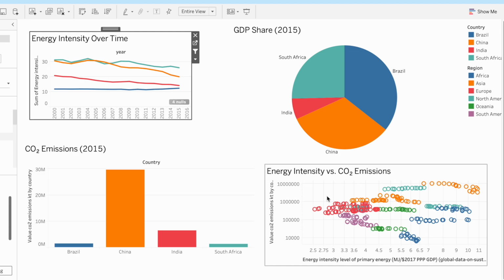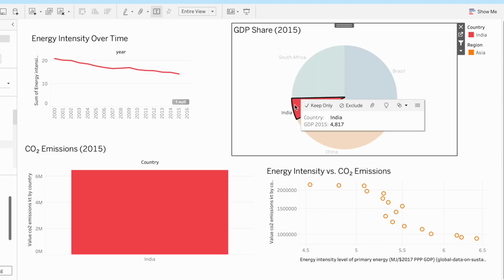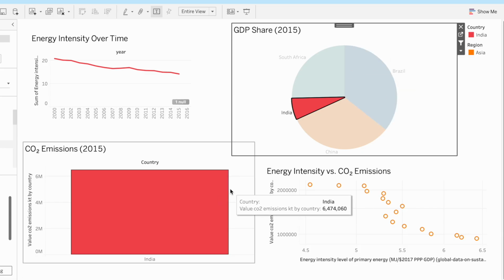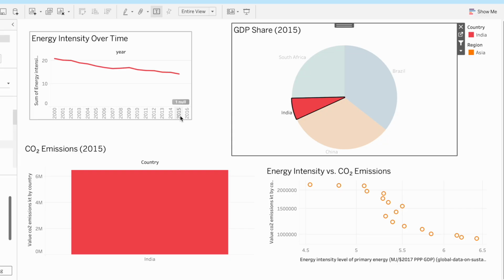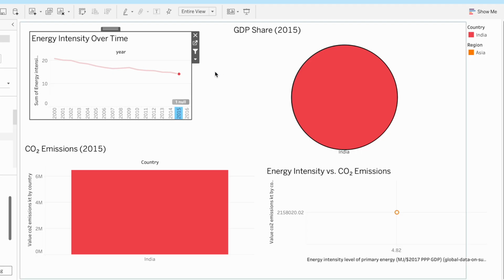What's really useful here is the interactivity. If I click on a country like India, all other visuals instantly update. The line indicates India's trend, the pie chart emphasizes its GDP share, and the bar and the scatter focus on its emission values. Similarly, if I click on a specific year in the line graph, for example 2015, the other sheets show the same values for that period. This dashboard makes it easy to explore how economic progress and environmental performance interact for each nation dynamically.